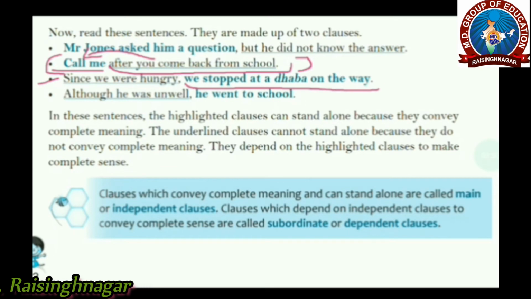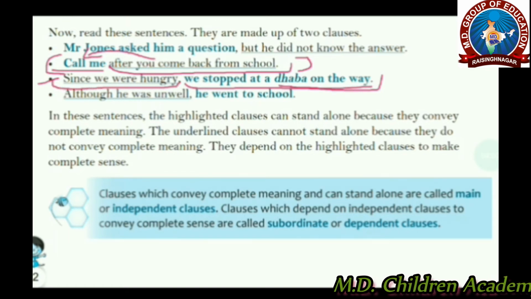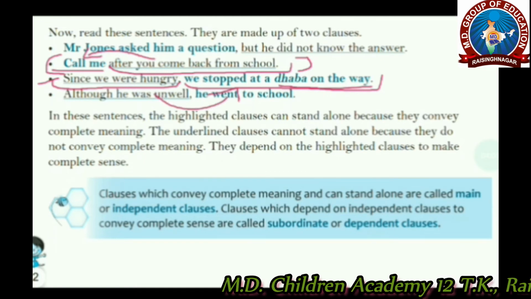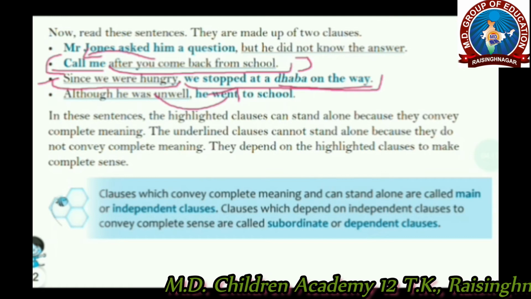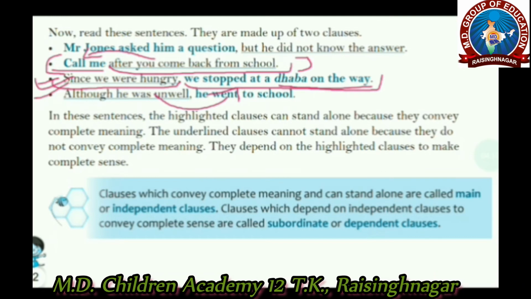Another one is, since we were hungry, we stopped at the dhaba on the way. So this is the complete one. We stopped at a dhaba on the way. It can stand alone. It's making a complete sense. So this section is independent, whereas this section needs the other section to make a complete sense. Alright, it can't stand alone. So this section is dependent.